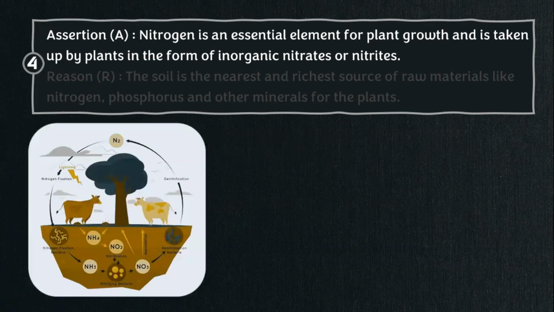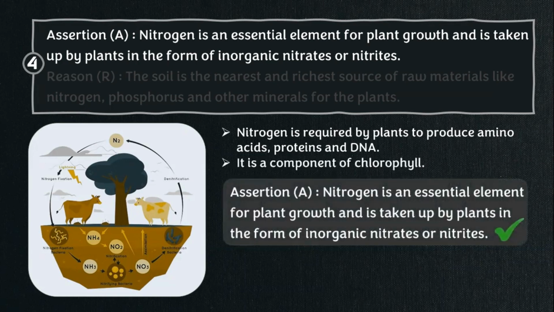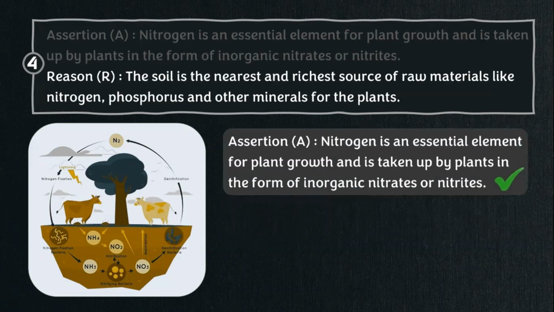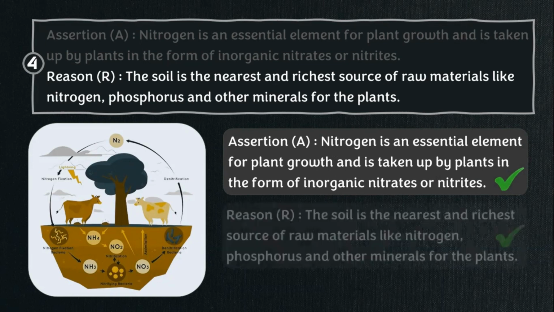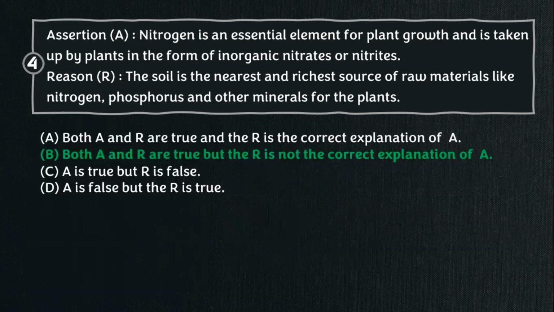Nitrogen is essential for plants to produce amino acids, proteins, and DNA. Also, it is a component of chlorophyll. Plants take up nitrogen in the form of nitrates or nitrites. Hence, the assertion is true. Raw materials like nitrogen, phosphorus, iron, and magnesium are taken up from the soil. Hence, the reason statement is also correct. But it does not explain the assertion. So, option B is correct.